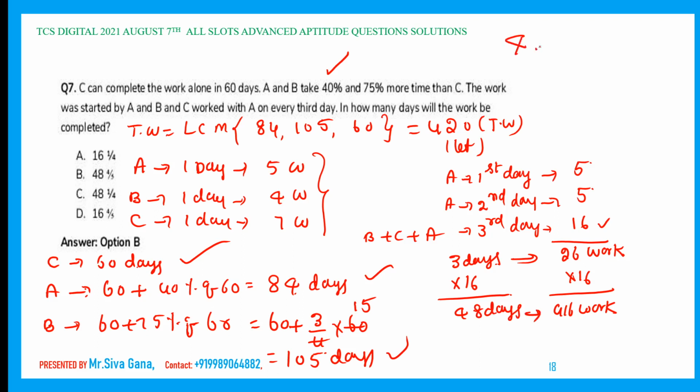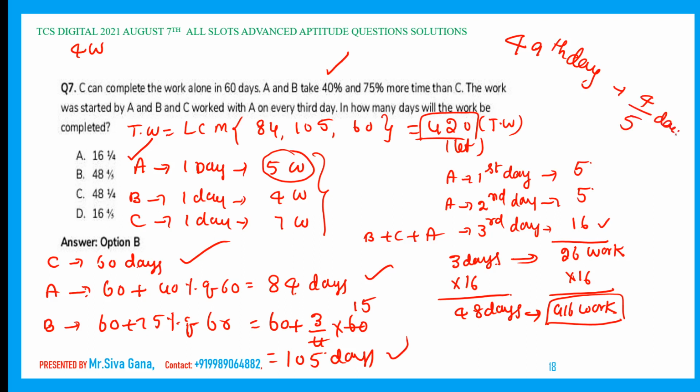Now on the 49th day, whose turn? It is A's turn. What is the remaining work? Total is 420. Already 416 is over. The remaining work is 4. But A can do 5 work in a day. So to complete the 4 work, A takes how much time? 4 by 5 days. Therefore, the work will be completed in 48 and 4 by 5 days.